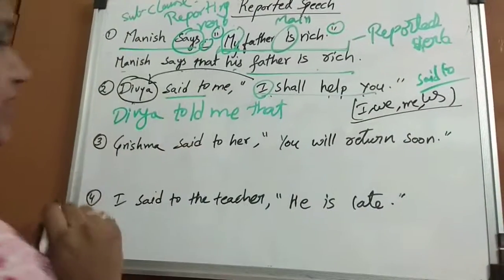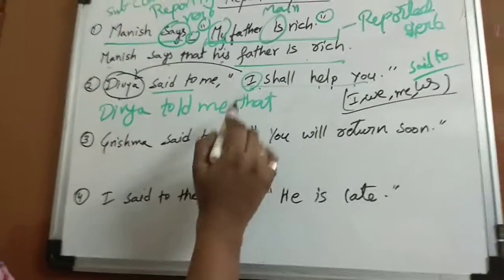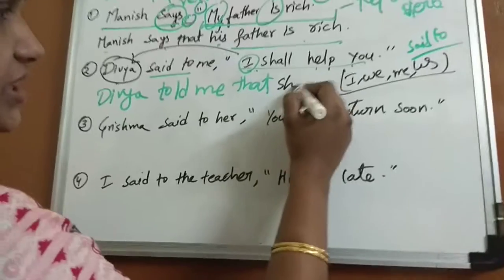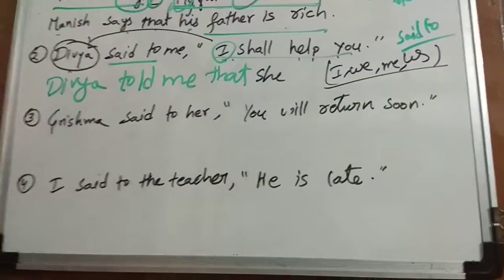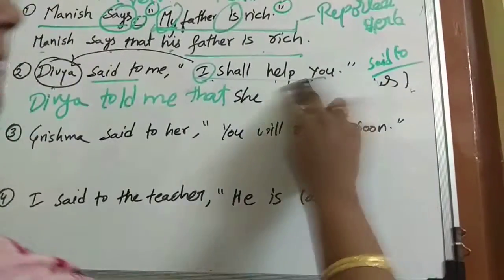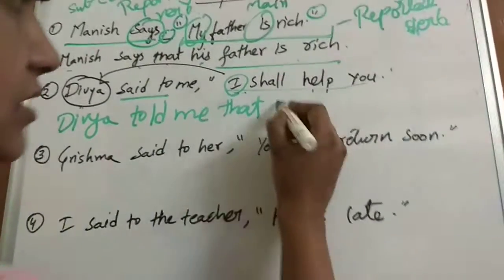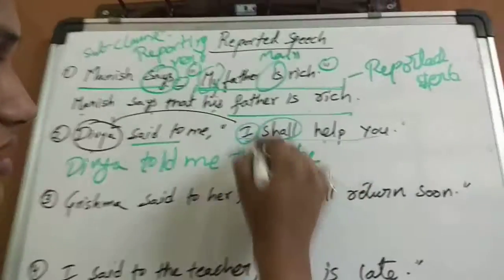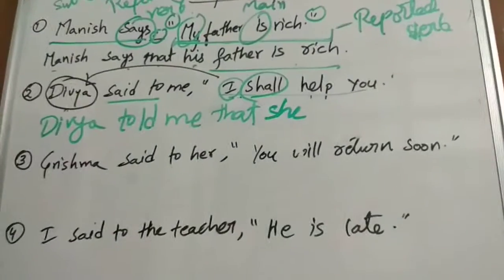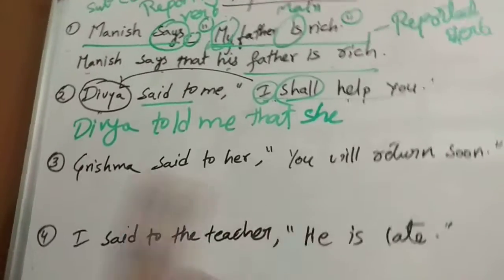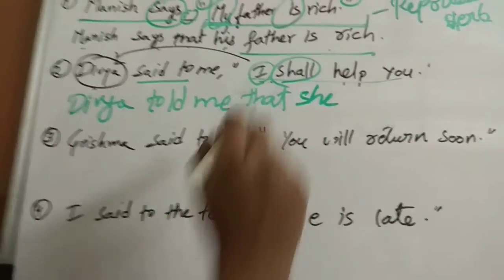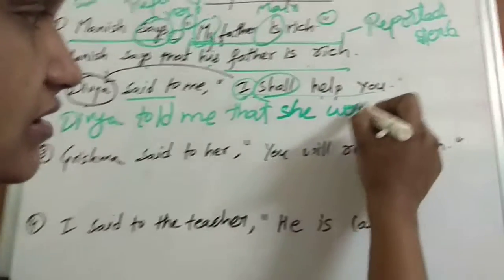Now this "I" becomes what? Divya told me that she. "Shall" will change into what? Though the past form is "should," we will not use it in reported speech. We change it into "would" only.